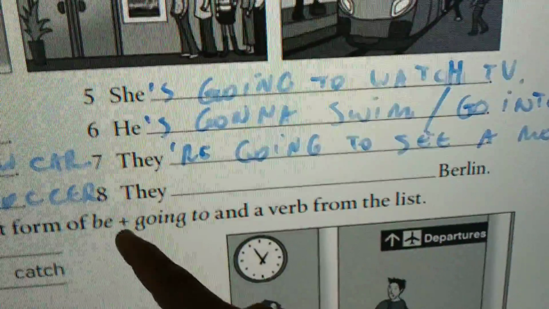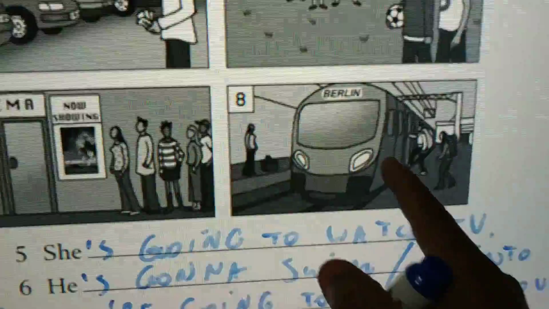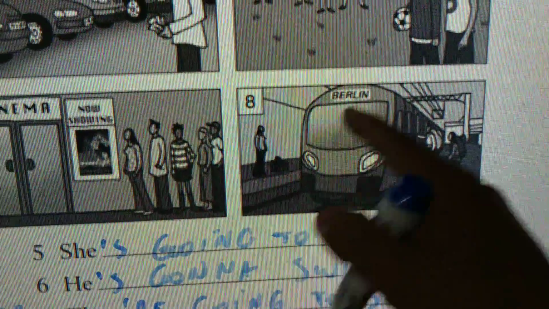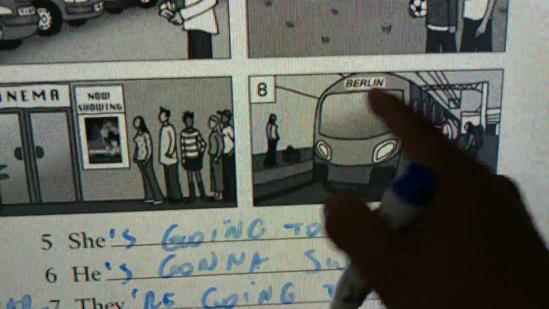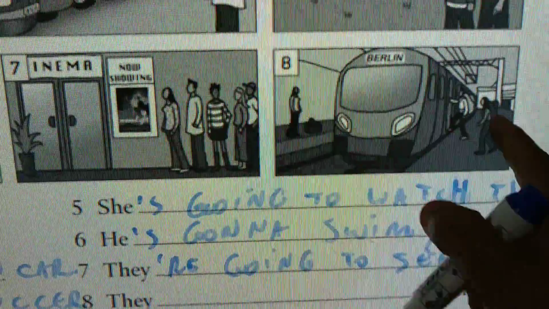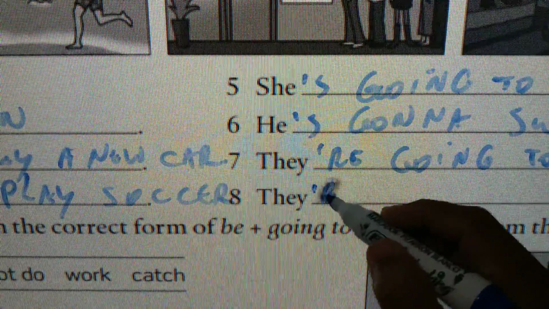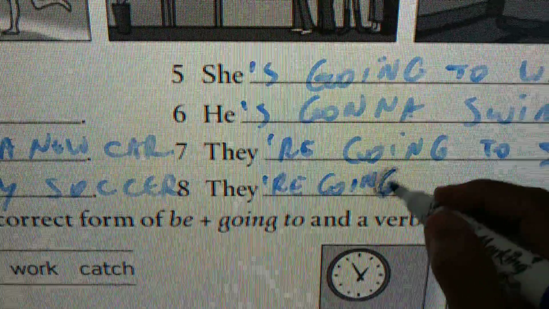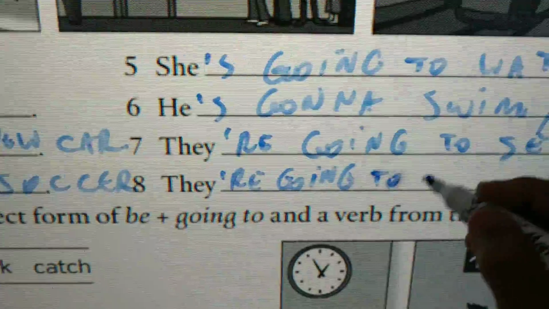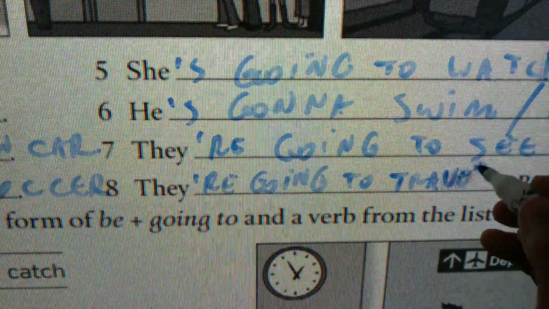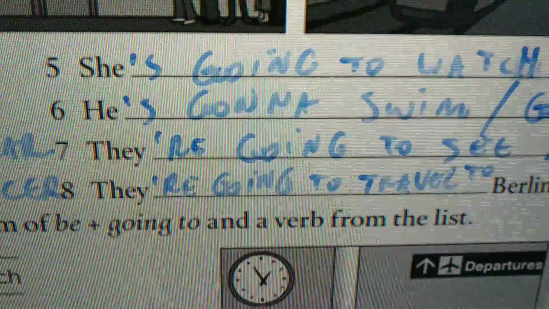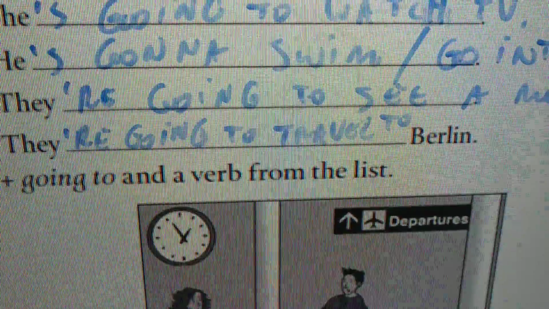And finally, we have they and Berlin. Look, they are going on the train to Berlin. So what are they gonna do? I'm gonna put here they're going to travel to Berlin.